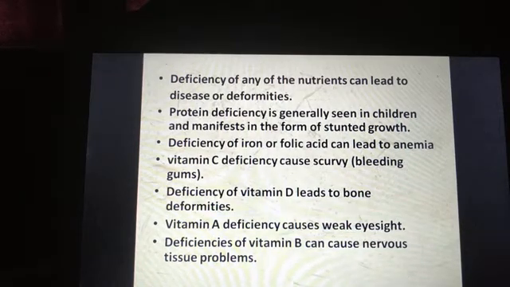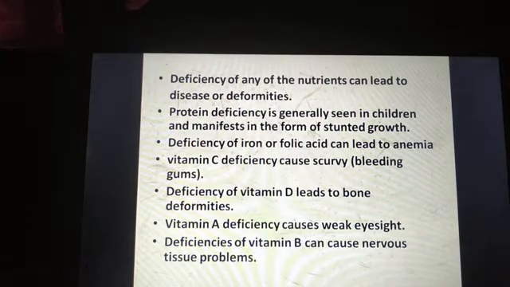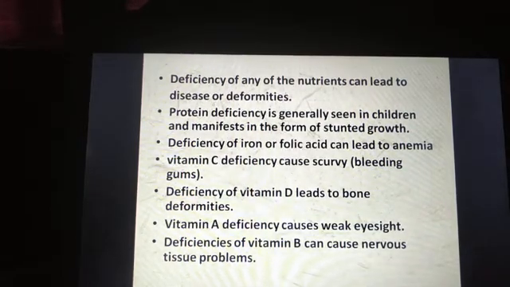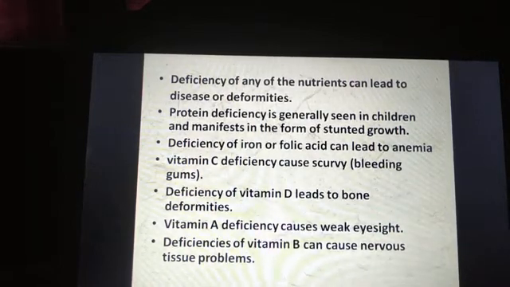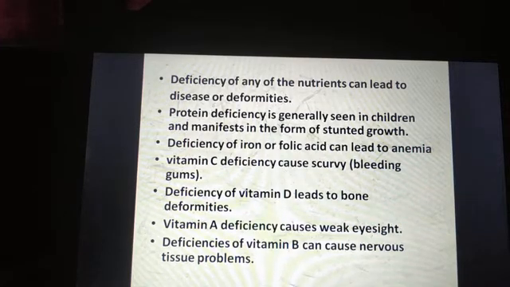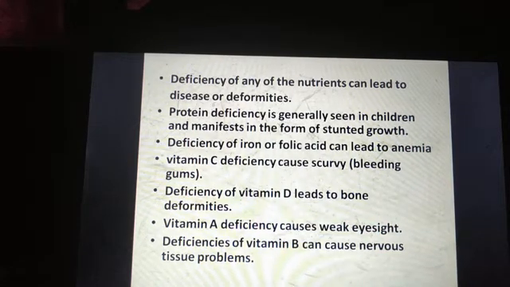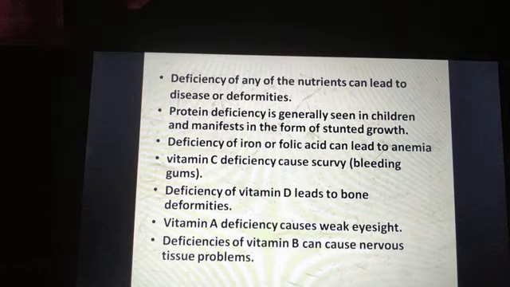The child will not grow to its normal height. The growth of that child will not occur if there is any deficiency of protein in its diet. So the growth stops in those cases.